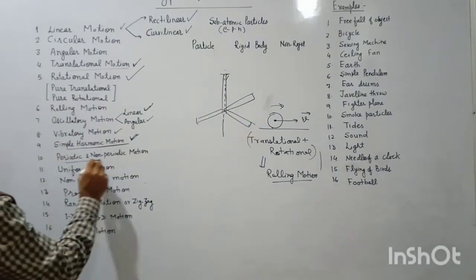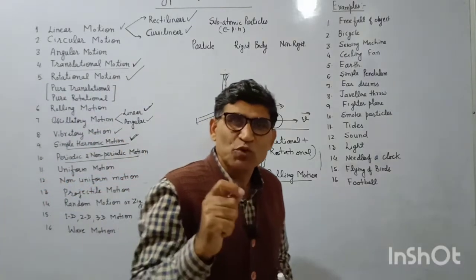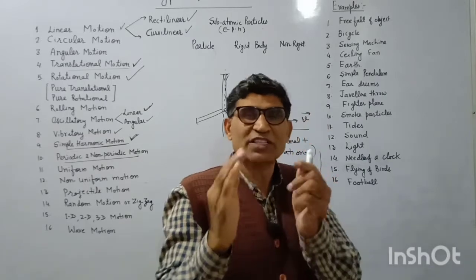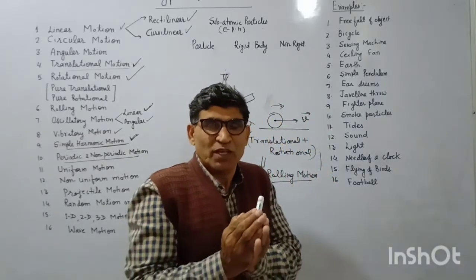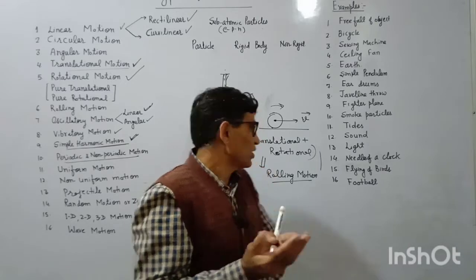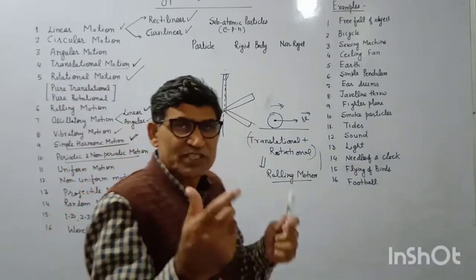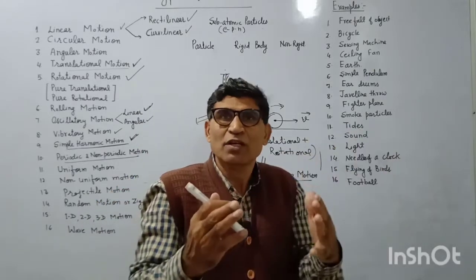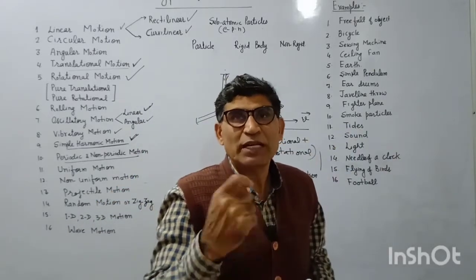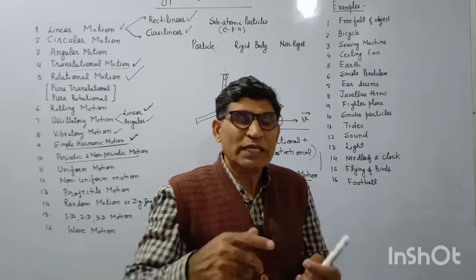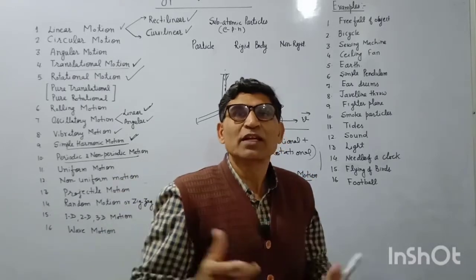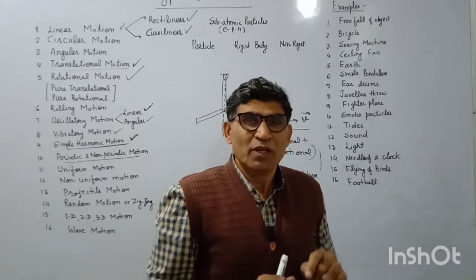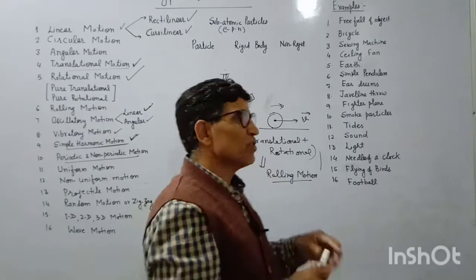And next is periodic and non-periodic motion. Any motion which repeats its trajectory or path after a fixed time interval is periodic. If it is not repeating the same path after a fixed time, that is non-periodic. For example, the Earth is rotating around the Sun, completing a turn every 365 days, and rotating around its own axis in 24 hours. That is periodic motion, but it is not oscillatory. A simple pendulum is periodic as well as oscillatory.